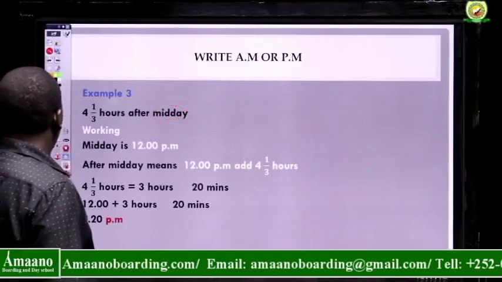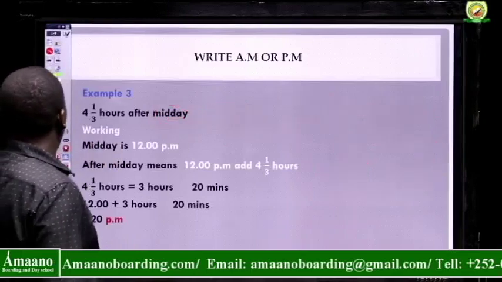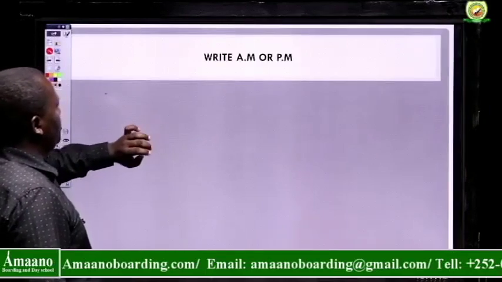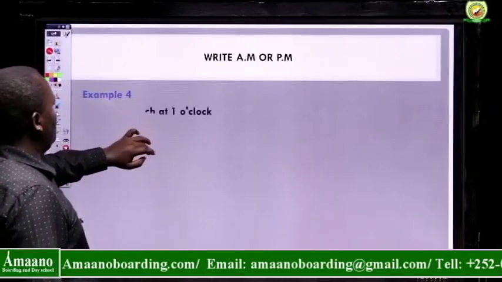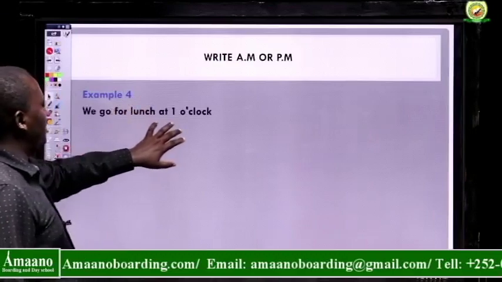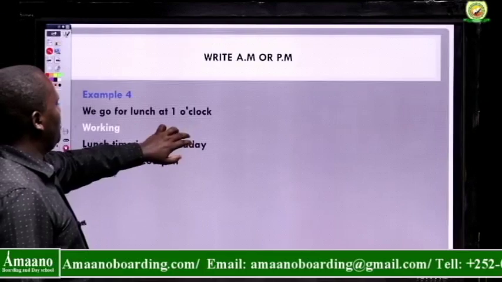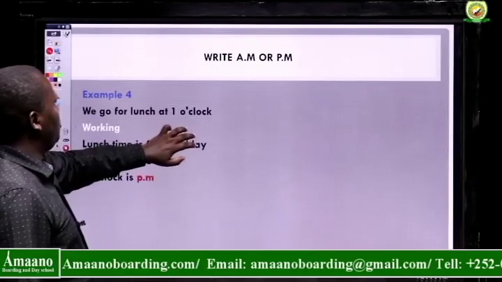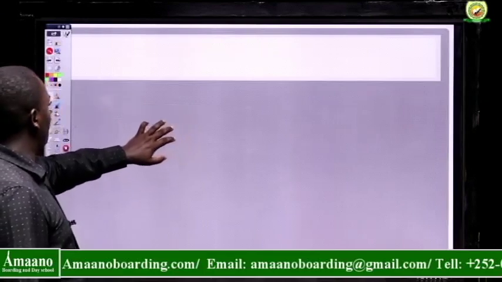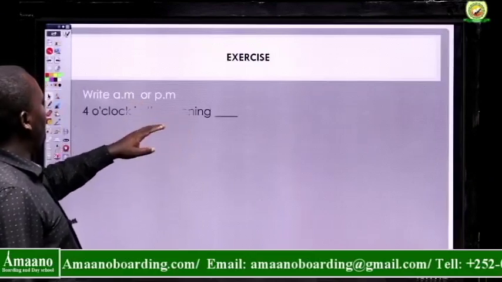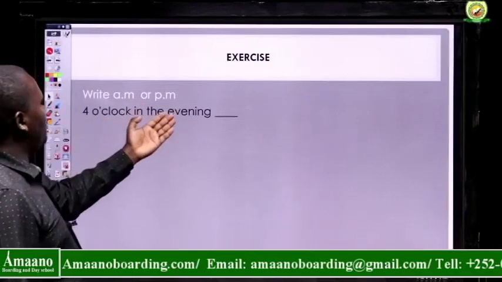The next part is an exercise that I expect you to do. After this last example, you'll be able to do one exercise on one question. Write AM or PM. 4 o'clock in the morning.